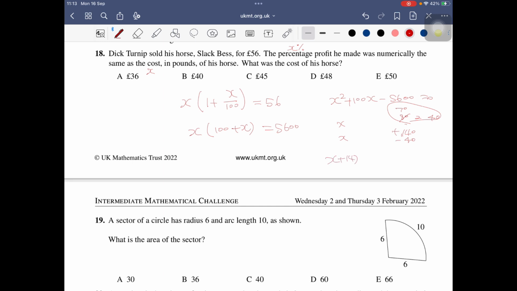So (X plus 140)(X minus 40). So maybe at the first stage, he paid 40 pounds to buy his horse and he made 40% profit.